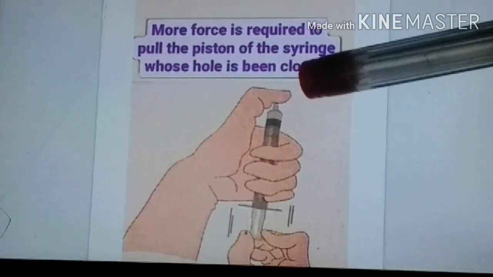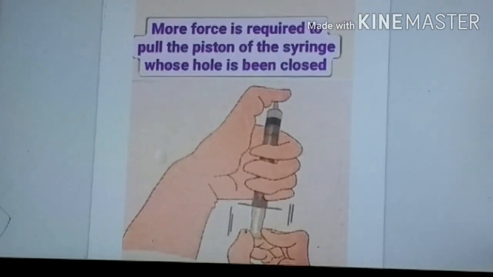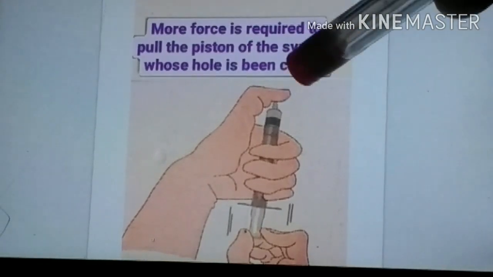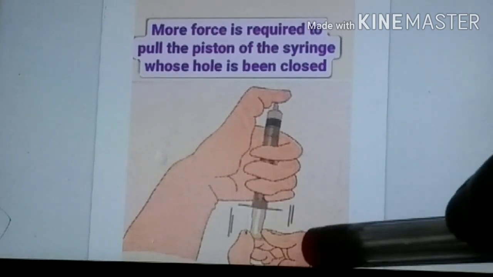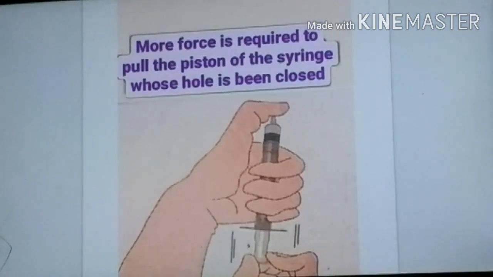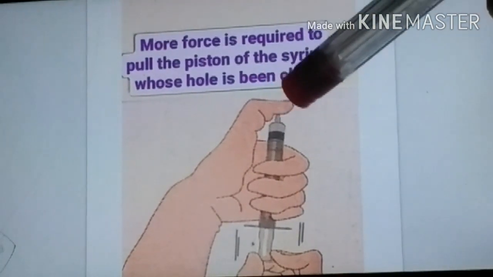What is this atmospheric pressure? The air molecules hit here, and the motion of the air molecules here is being stopped.